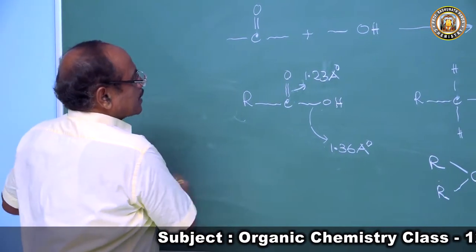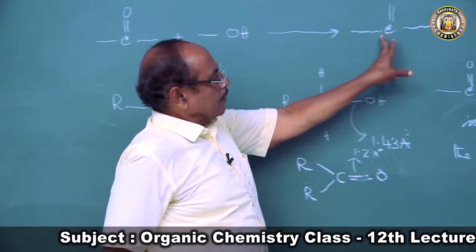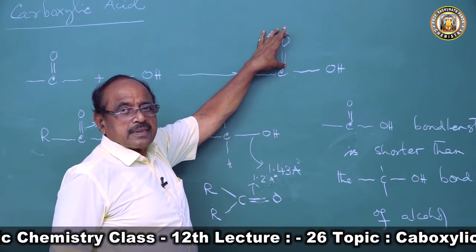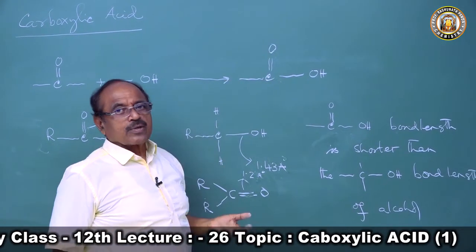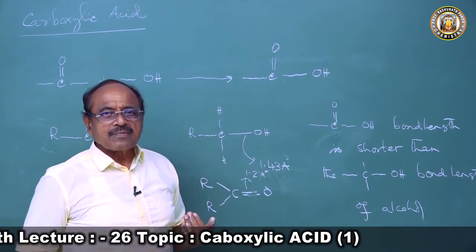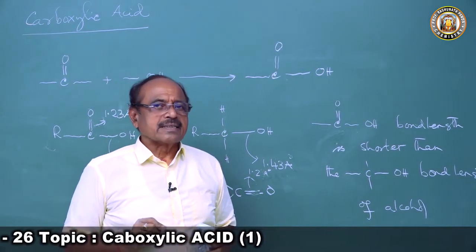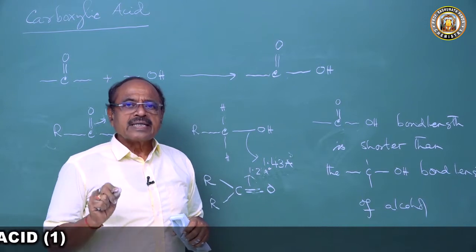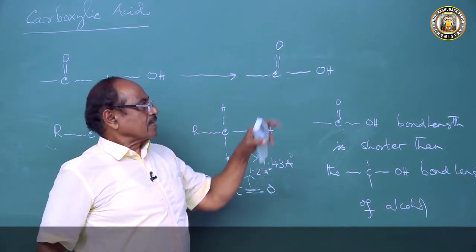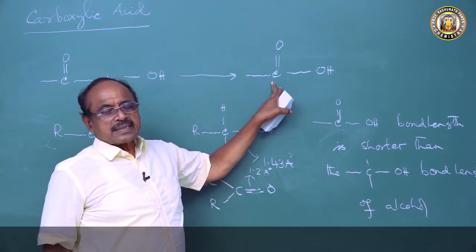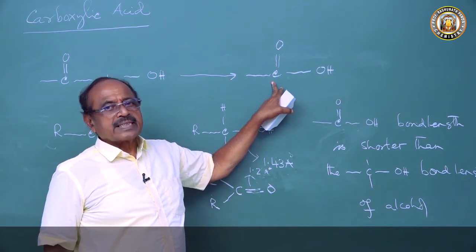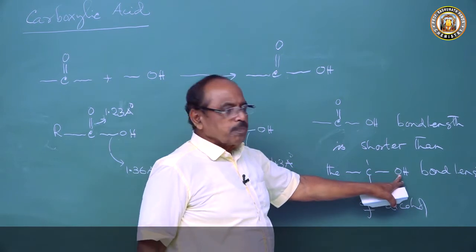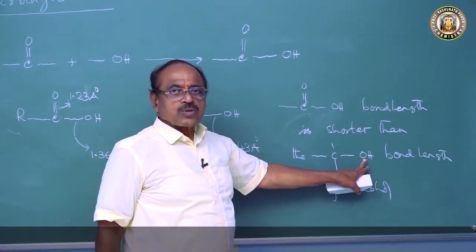If you go to the chemical properties, they confirm that carboxylic acid does not give the reactions of a carbonyl group. What is the important reaction of a carbonyl group? Nucleophilic addition reaction. Carbonyl compounds undergo nucleophilic addition reaction, whereas carboxylic acid does not. In alcohol, the OH group is neutral.